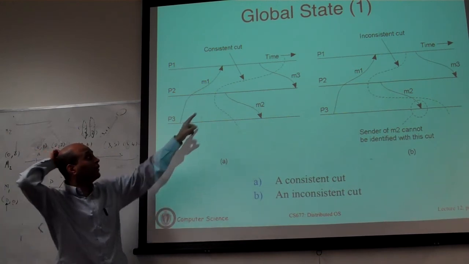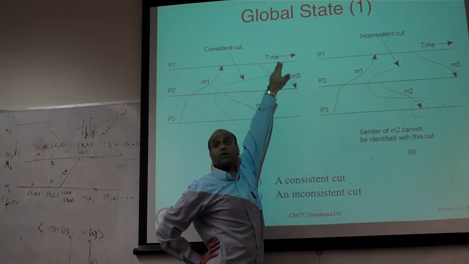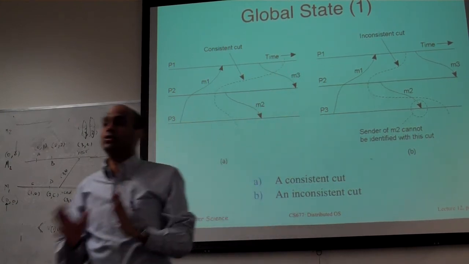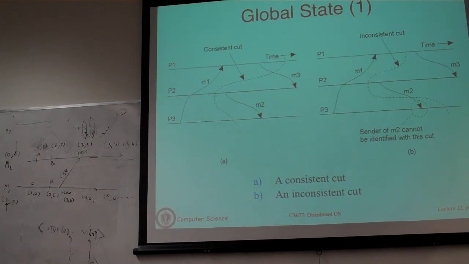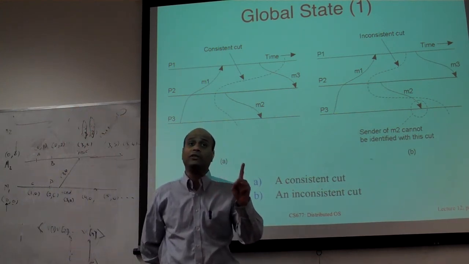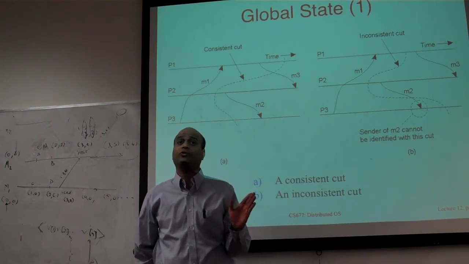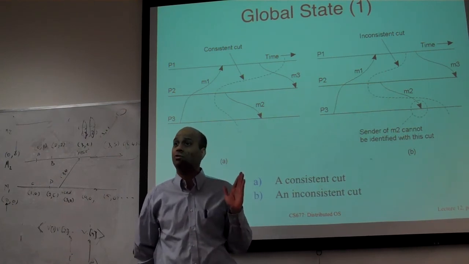So you want a scenario where if you actually take this checkpoint here, not only should this process P1 checkpoint its local state, it somehow has to say, here's a message I sent that has not yet been received. And somehow you have to save the state of that message. And when you restart it, you have to essentially rebuffer that message and give it back to the application. If you do that, then you are consistent. Otherwise, you are not. Okay? So the two properties for inconsistency that we want to avoid are: a message should not be processed twice, and a message should not disappear. Okay? Each message should be sent exactly once, received exactly once. If you do that, then it's consistent.